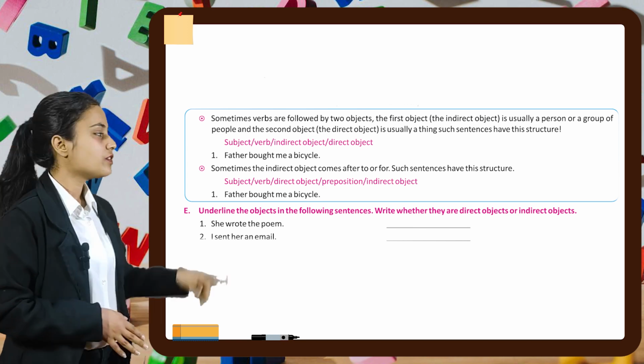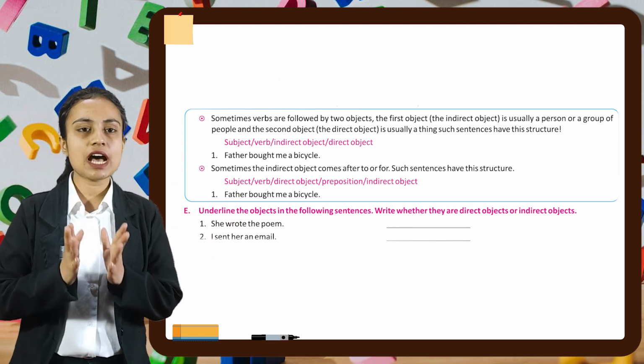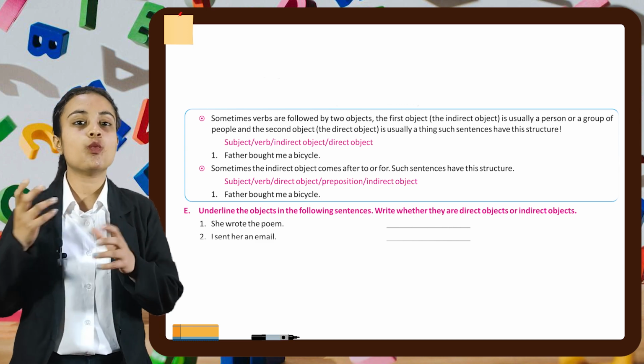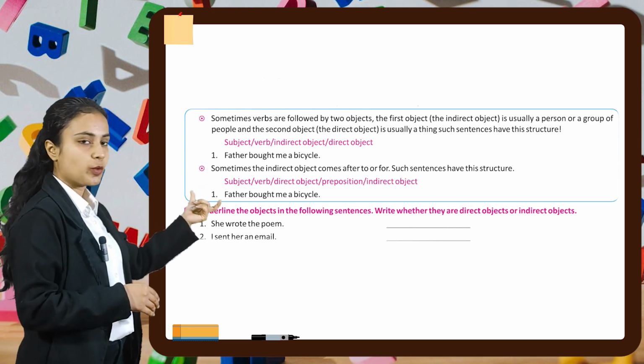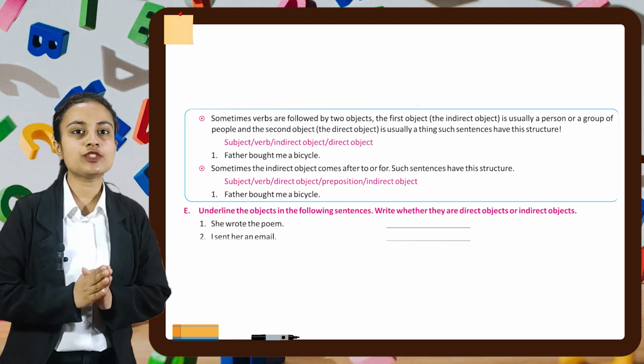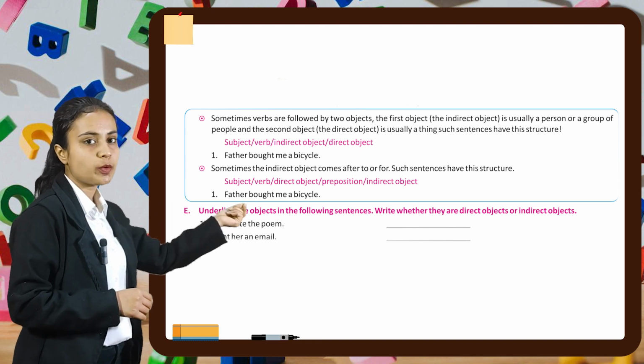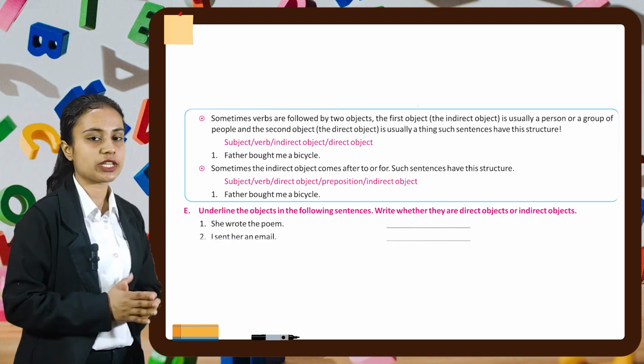First one is she wrote the poem. So here we can ask a question. She wrote what? So she wrote the poem. This is a type of direct object in which we had to underline the object also. So in this the object is the poem and it is a type of direct object.